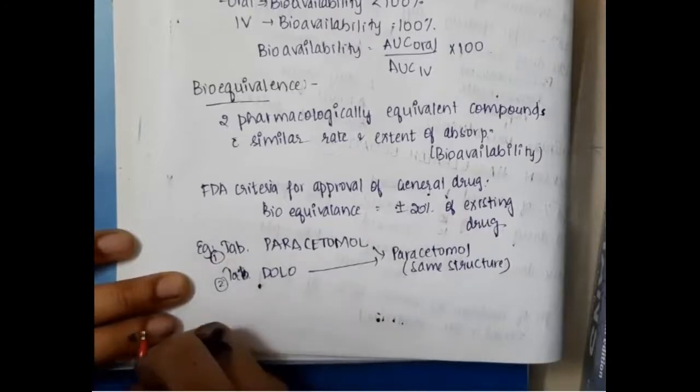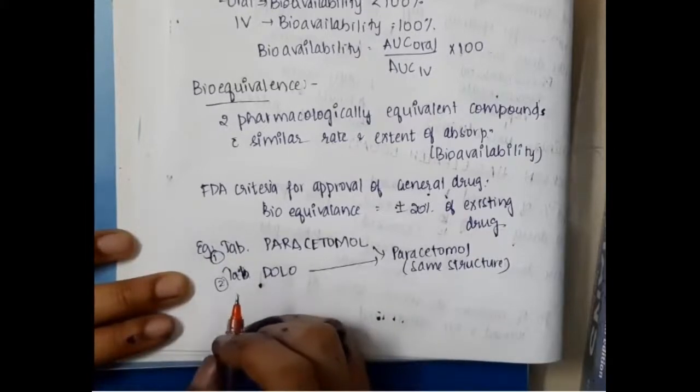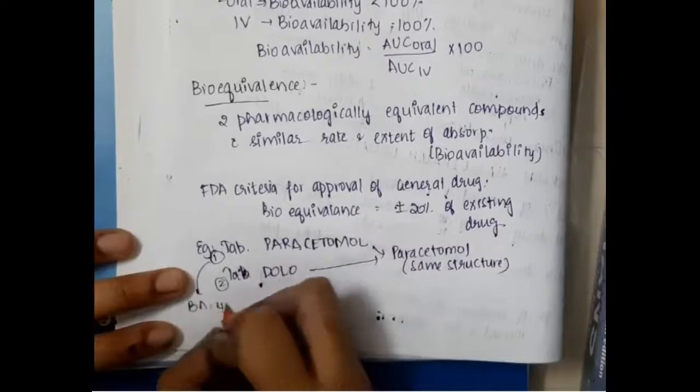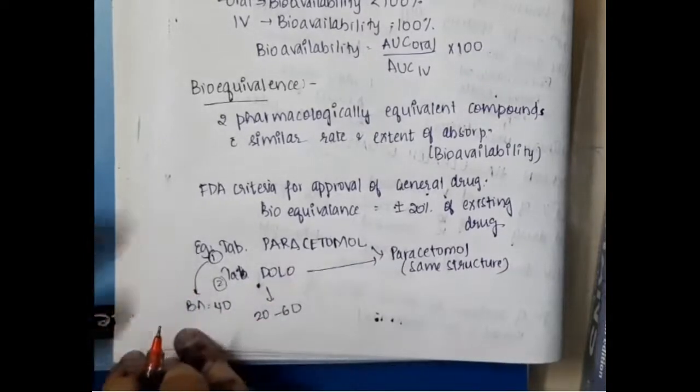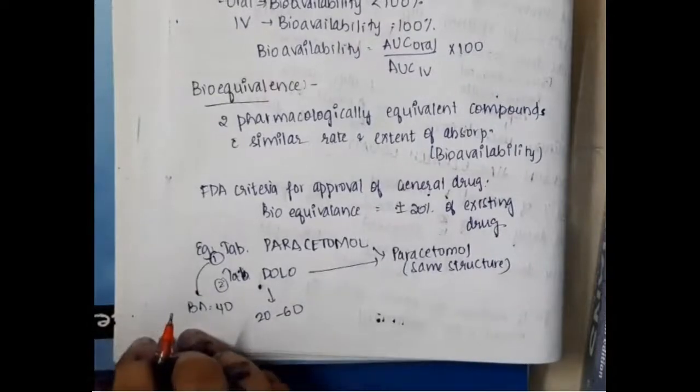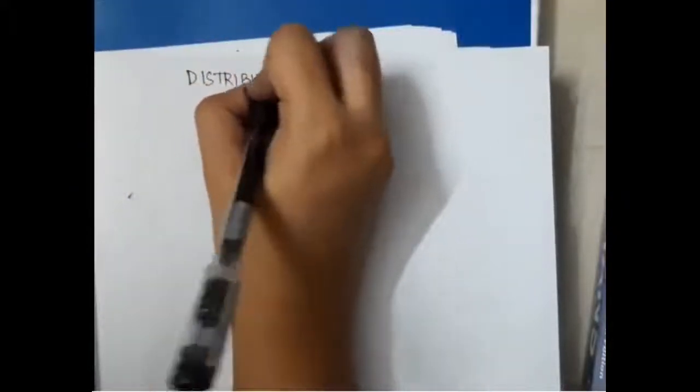Arbitrarily, just for understanding, if the bioavailability of paracetamol is 20, then the bioavailability of Dolo should be 20 to 40. These are just arbitrary values. So there should be around plus or minus 20 of the existing drug for bioequivalence and acceptance of the drug. Next is distribution.